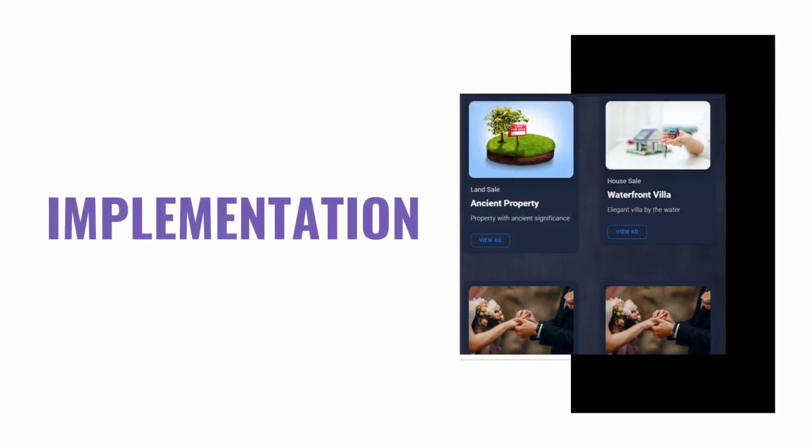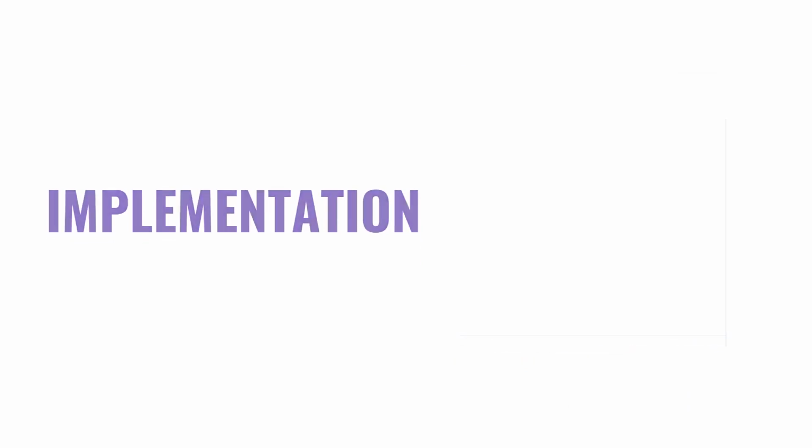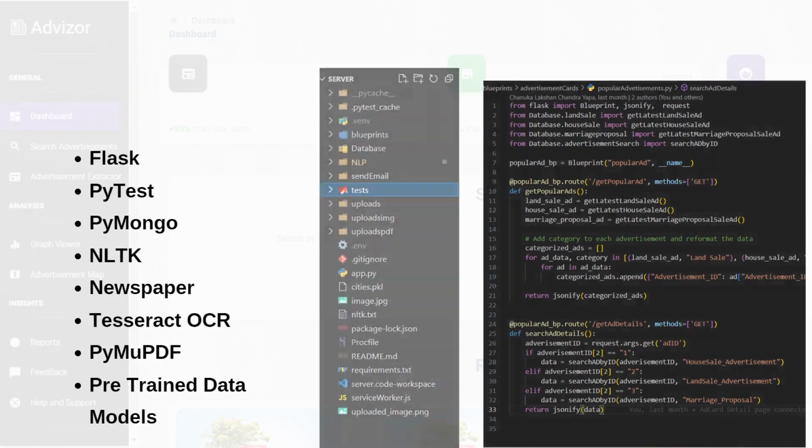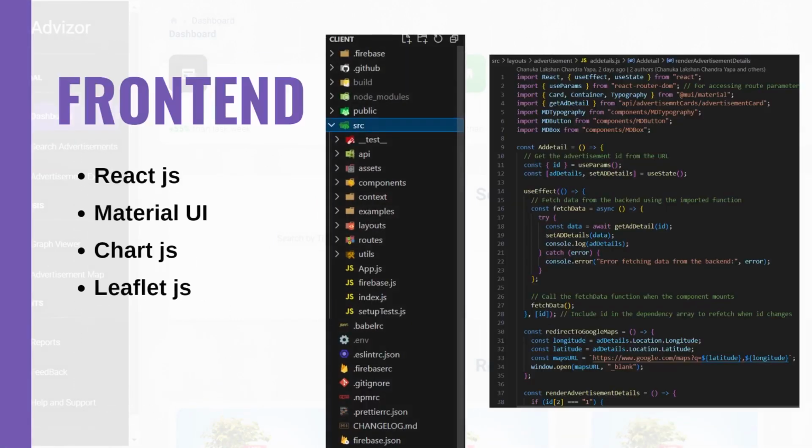Let's look at how did we implement the Advisor system so far. For the backend server, we mainly use Python with Flask as the main language, PyMongo for database interactions, NLTK, Newspaper, Spacy, Beautiful Soup for feature extractions, Tesseract OCR and PyMuPDF for text extractions from inputs, and pre-trained data models to predict insights. For the front end, UI design was implemented using React.js and Material UI.